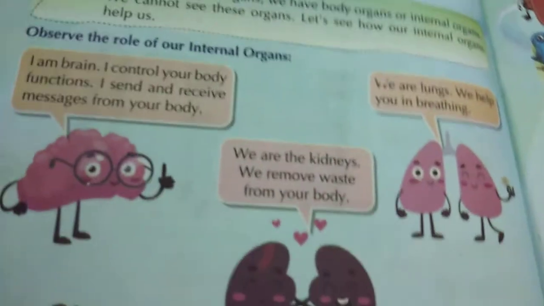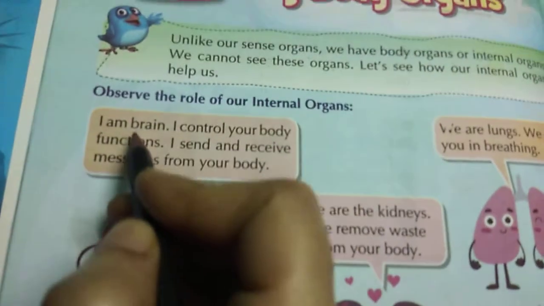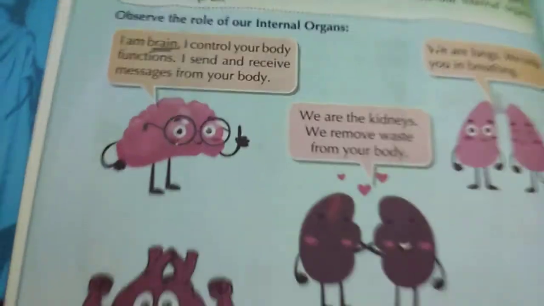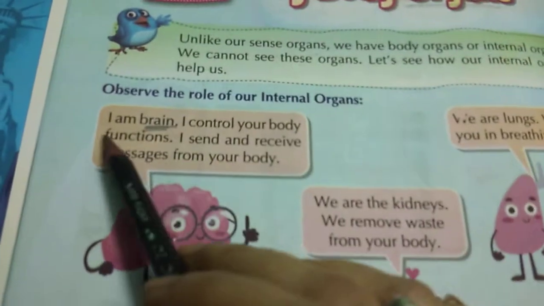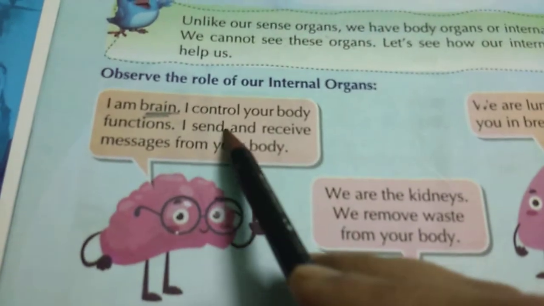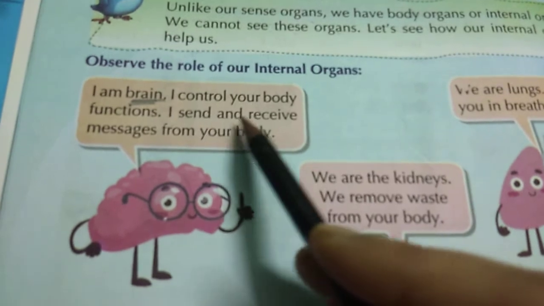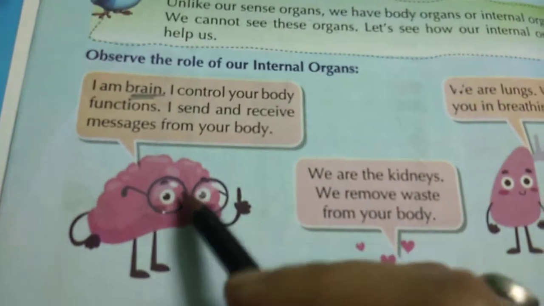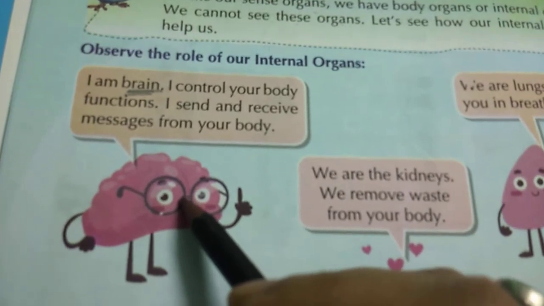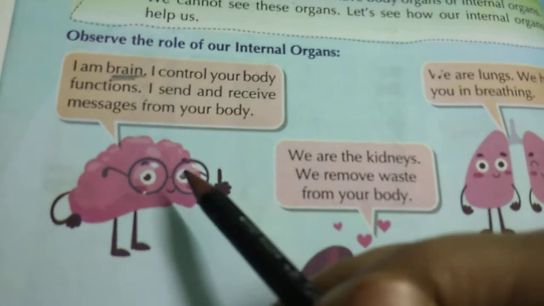First, what is this? It is the brain. What is written here? Brain. You can underline this. I am the brain. I control your body functions. I send and receive messages from your body. The brain controls our body functions, and it sends and receives messages from the body.